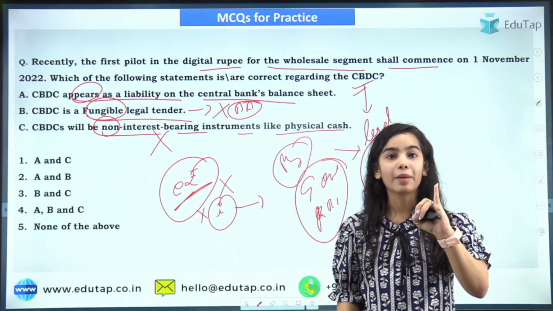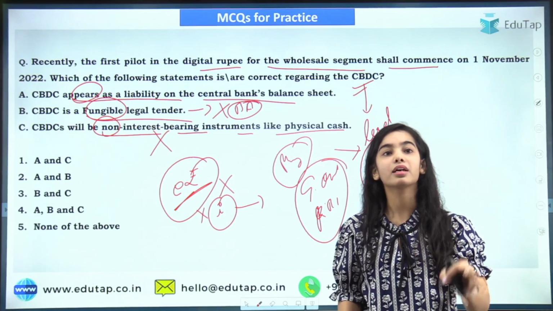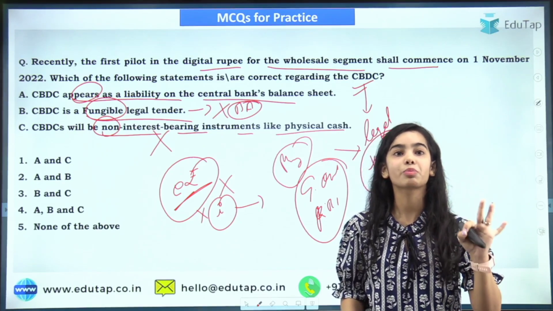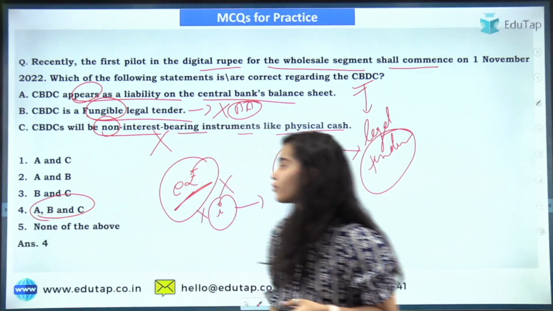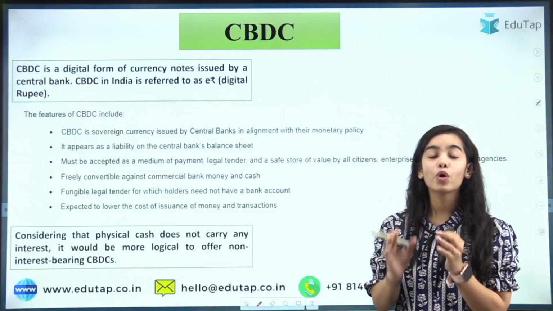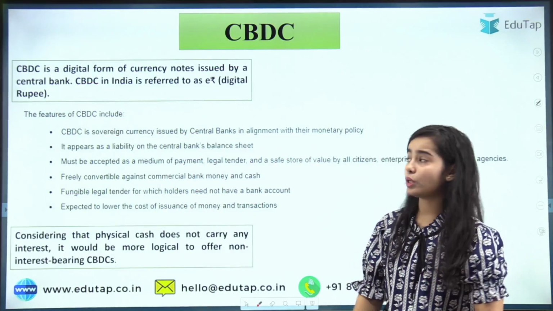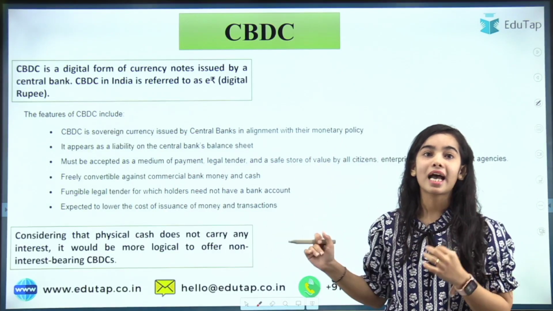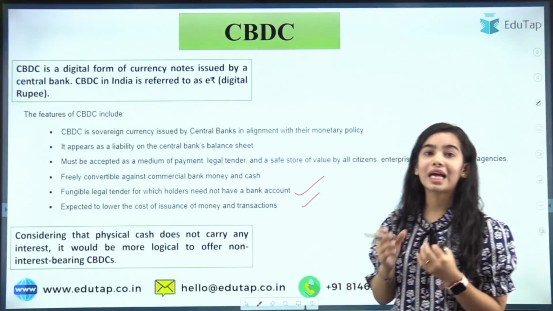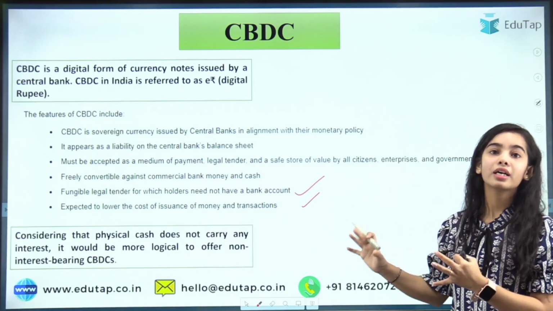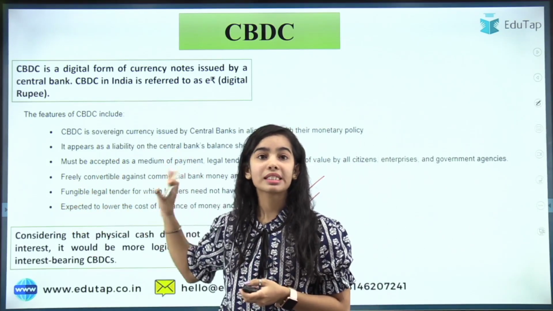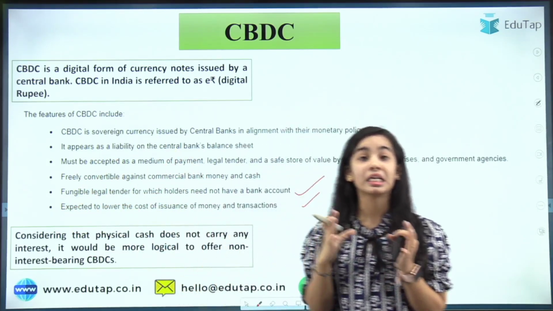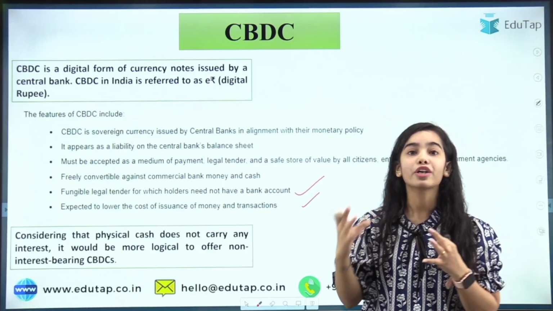It is the liability of the central bank, it is legal tender, it is a non-interest bearing instrument. So all of the above is the right answer. Option 4 is the right answer. I hope you have revised everything very carefully. In these slides, I have given you all the information that you need to remember. That's why I have added everything that is important here. You can easily revise through a single PDF. Through the questions also you can understand what kind of questions can come.